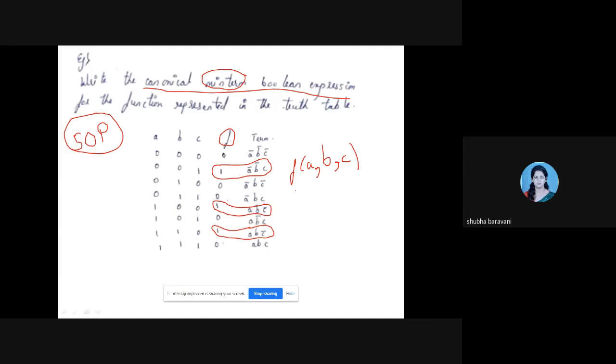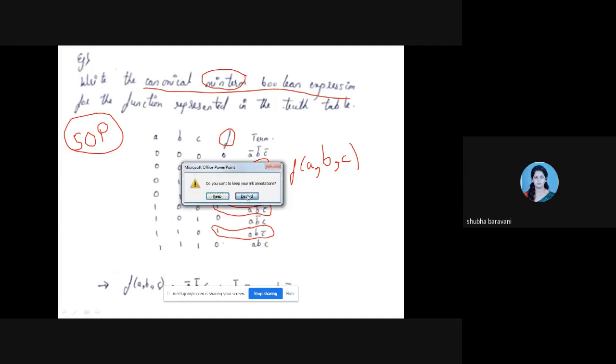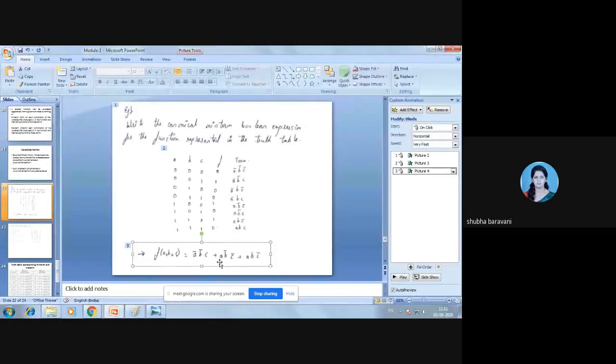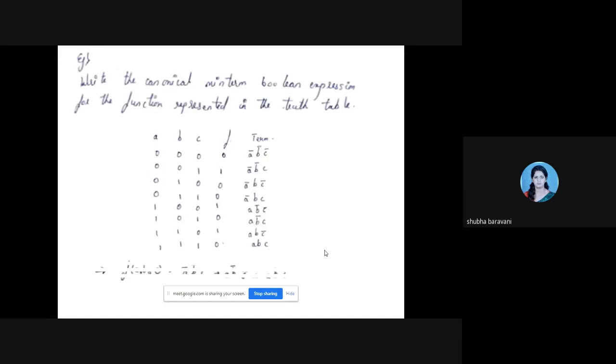Correct? So your f of ABC, it is not visible here, right? Just a minute. Okay.